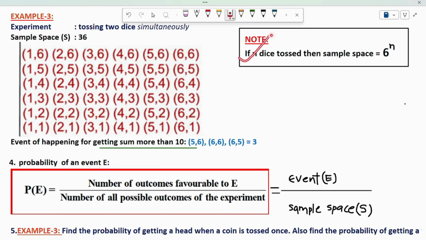Let's note a formula here. If n dice are tossed, then the sample space will become 6 power n. In this experiment, I am tossing 2 dice, so n will become 2. So the sample space will become 6 square, which is nothing but 36. If I toss 3 dice at a time, then my sample space will become 6 cube. When I toss 4 dice at a time, then my sample space will become 6 power 4. So this is all about finding the sample space and event from the given experiment.